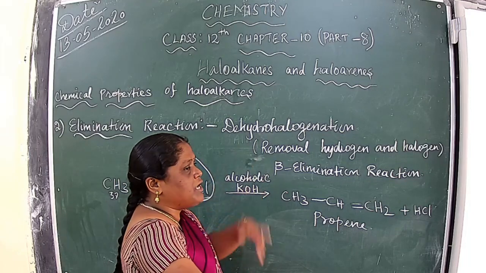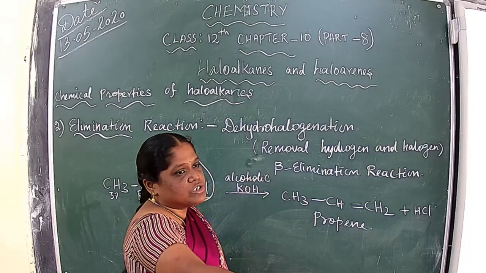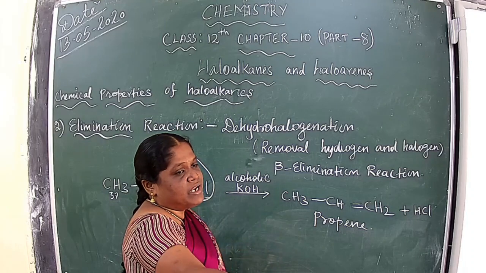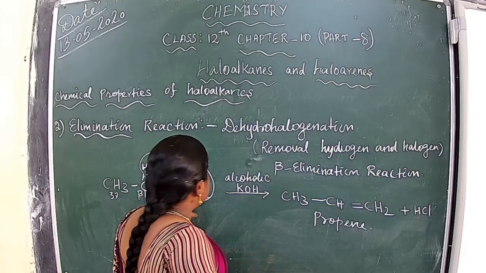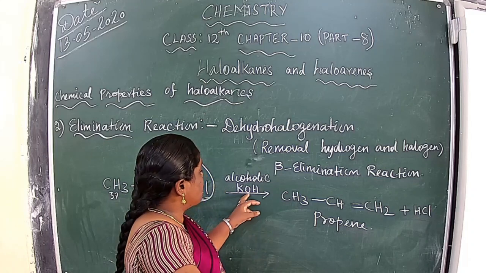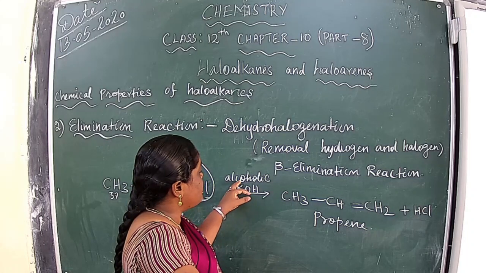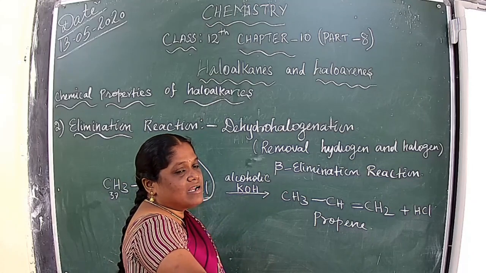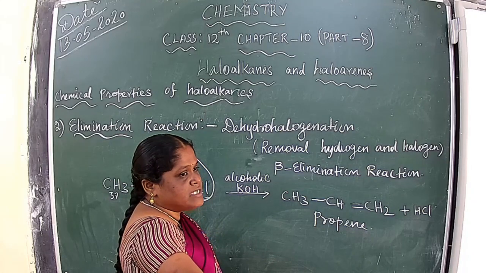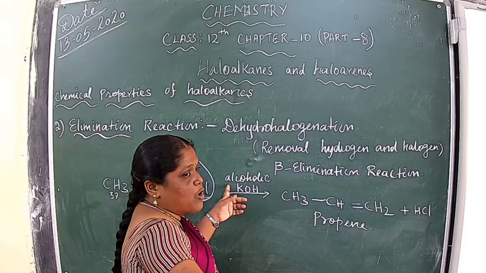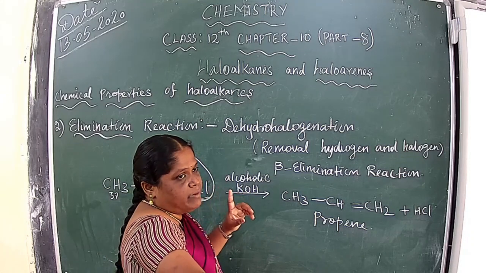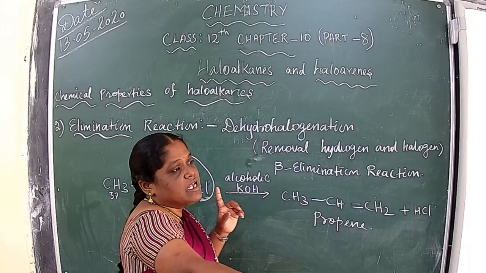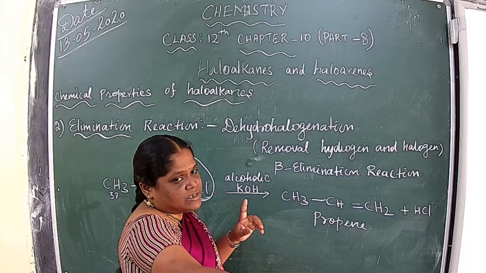Suppose a question asks you to complete the reaction. They will give the reactant and put the reagent over the arrow. If alcoholic KOH is given, you will know that it is an elimination reaction.